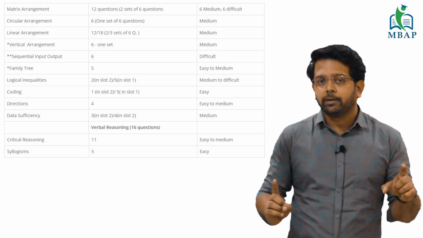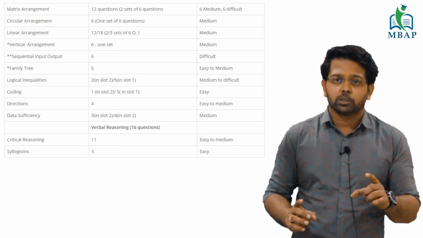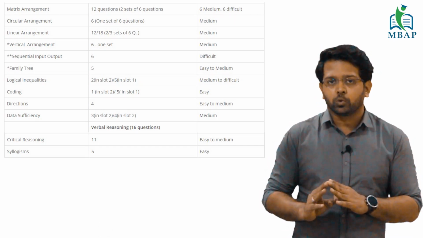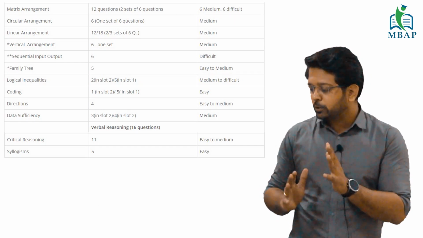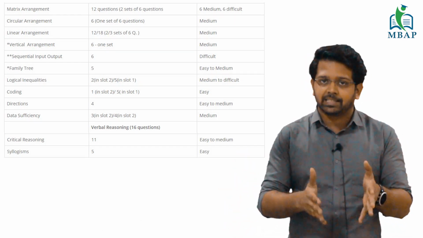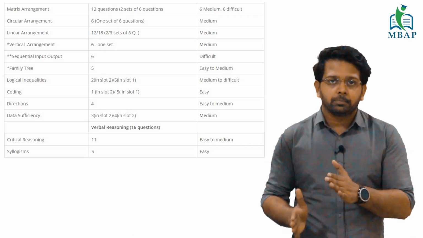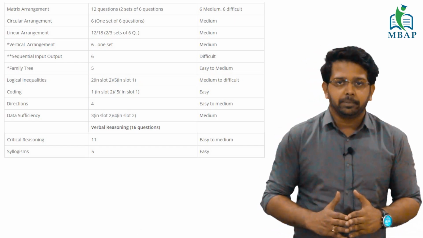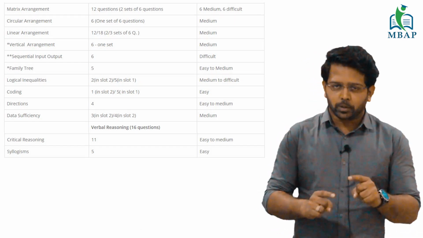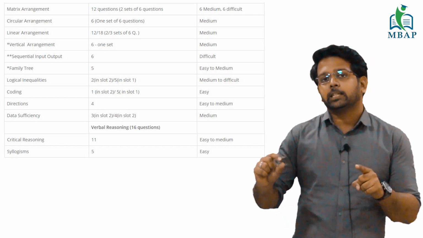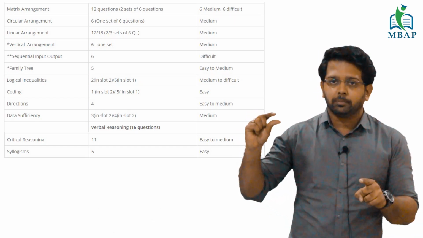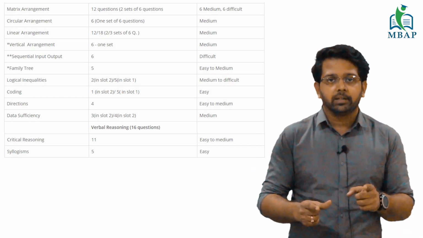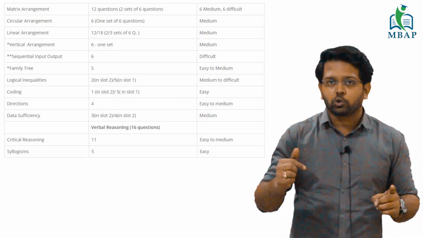Puzzles can give you around 30 to 35 questions, and your analytical reasoning, which is simple, will give you around 20 to 25 questions. So my advice is, you know the breakup, you also know the level of difficulty of the exact previous year paper. Now your preparation strategy should be in sync with the level of difficulty and the kind of questions which can come in the MBA CET logical reasoning section. You can make an Excel table jotting down each and every topic and the number of marks which has come, and you can also analyze your performance in the mocks which you are giving, how much you are getting in these individual topics.